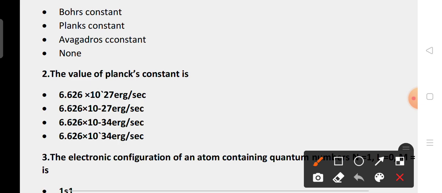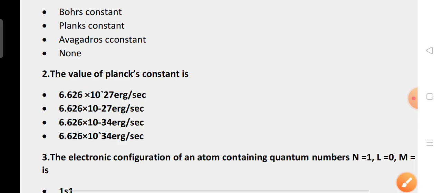The value of Planck's constant. Option A: 6.626 into 10 to the power of 27 ergs per second. Option B: 6.626 into 10 to the power of minus 27 ergs per second.